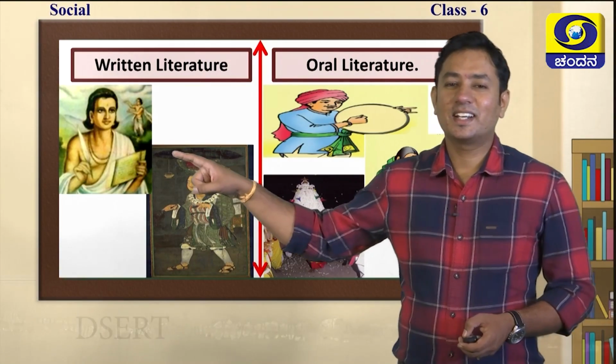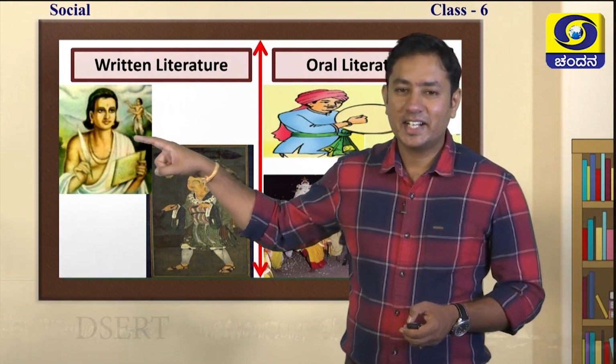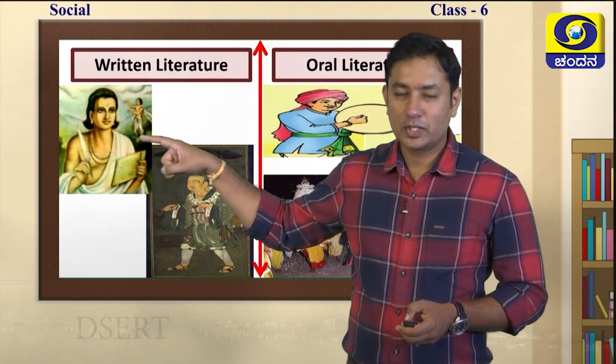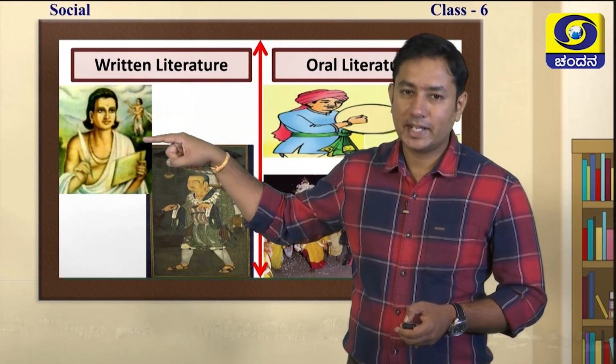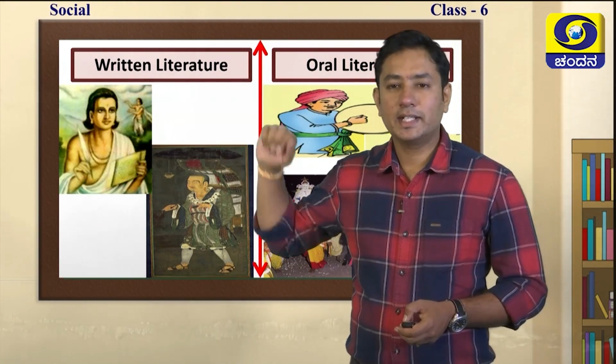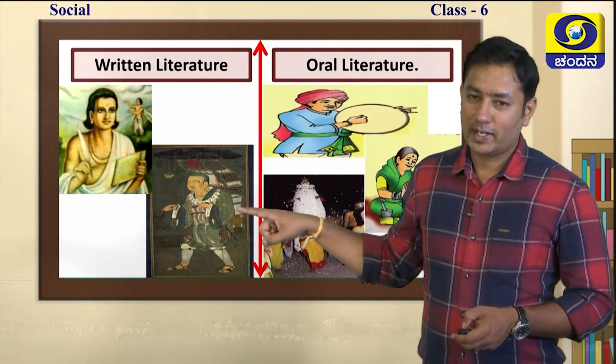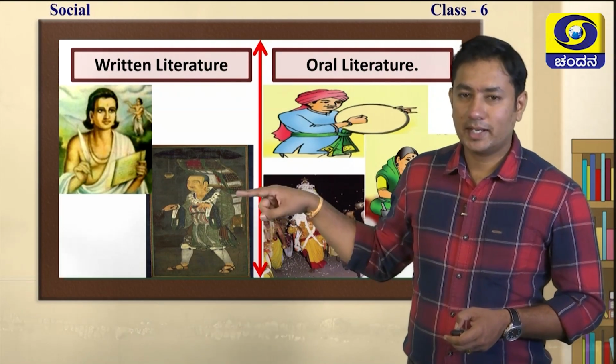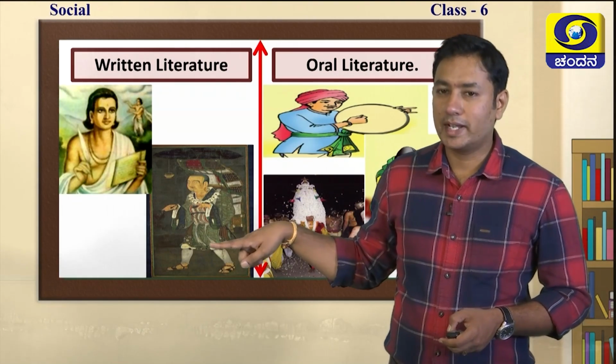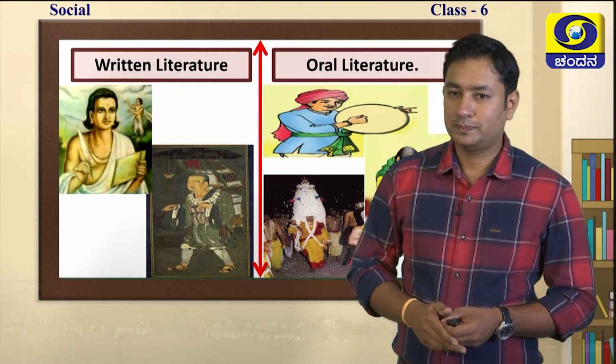Okay. See, written literature, this is a native literature. He is dwelling in India, who was there in India, he wrote the history, that is native literature. This, can you identify this man? Okay, he is Huansang, who is from China and he wrote the history of India, so he is a foreign literature.